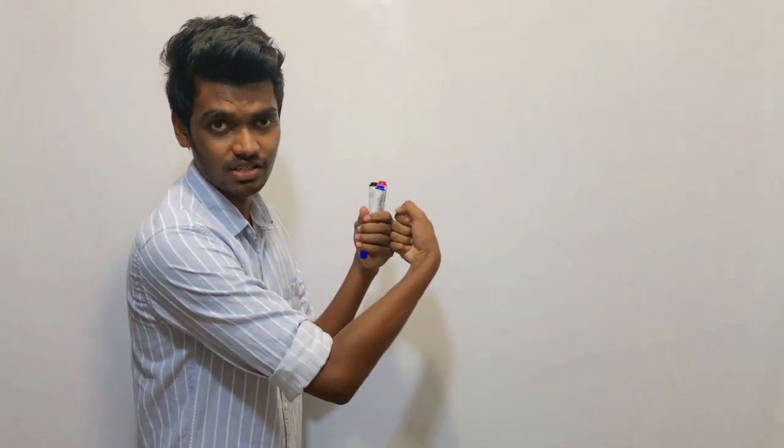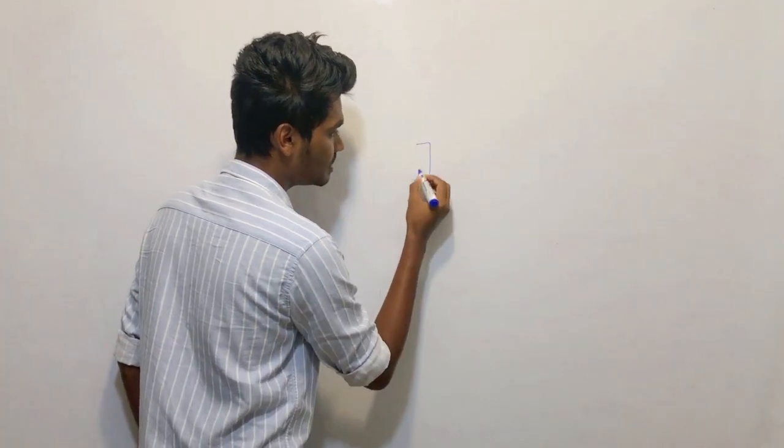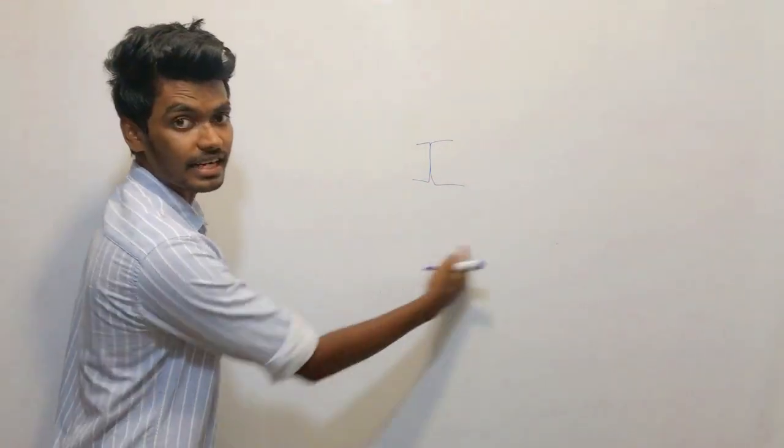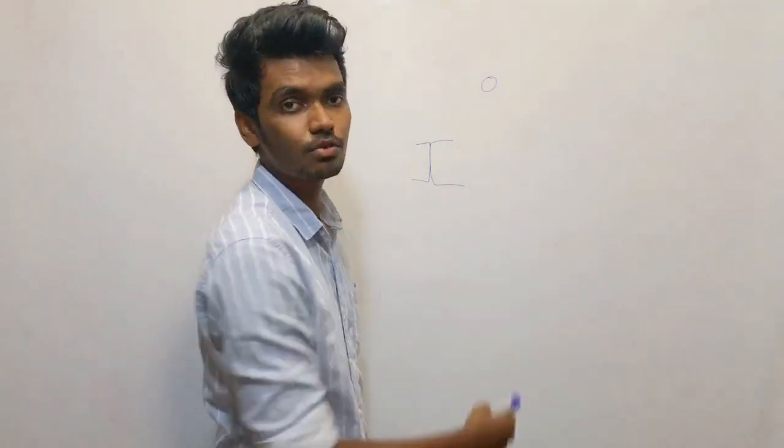Let us move on to the second problem. They are saying the figure shows the scale of a micrometer screw gauge when the spindle and the anvil touch each other. What is the reading they are mentioning when the anvil and the spindle are touching? It's the initial reading. When the anvil touches the spindle, the reading should be exactly zero.